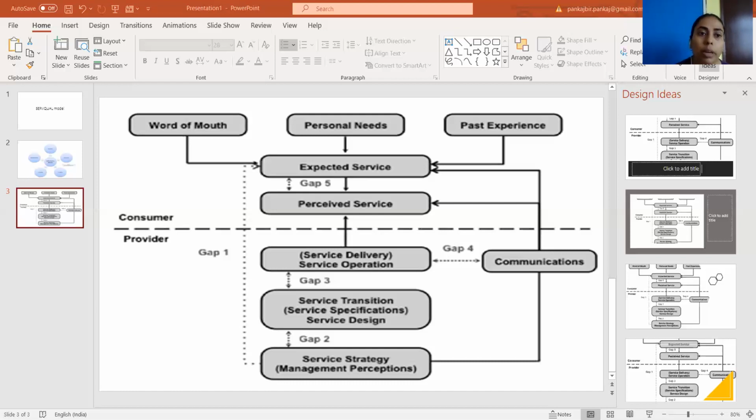Management may have an inaccurate perception of what customers actually expect, and the reason for this gap is lack of proper communication between the marketeer, I mean the service provider, and the customers. So the presence of a marketing department does not automatically guarantee market focus.